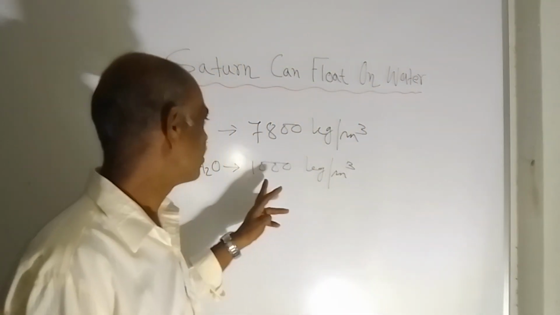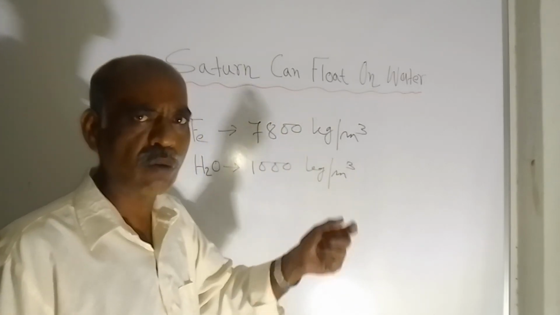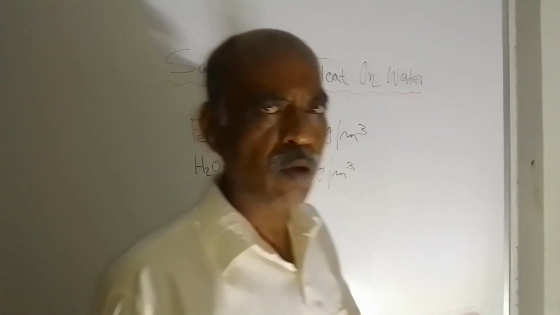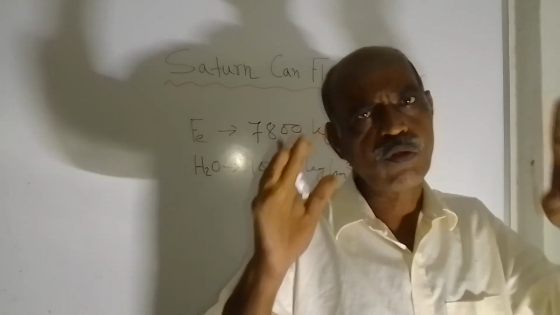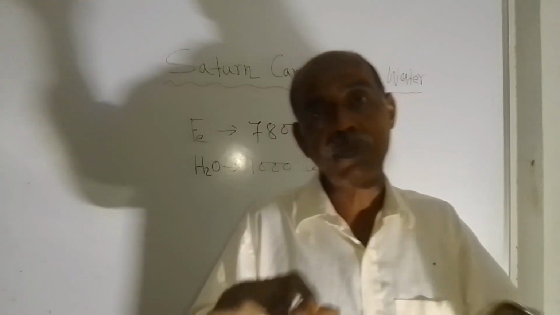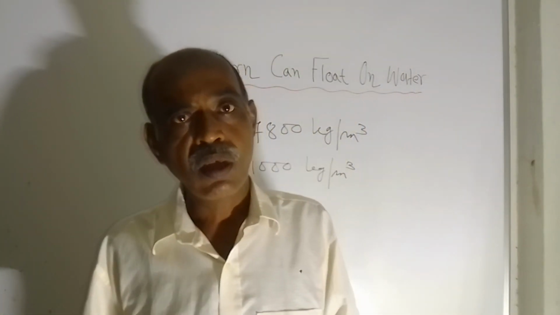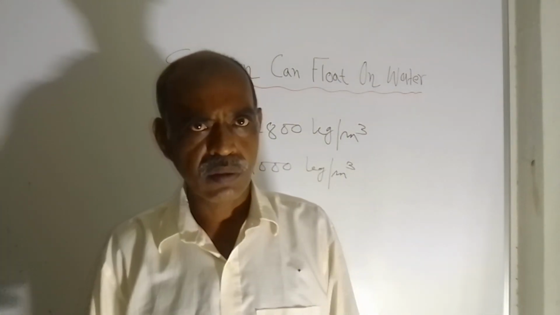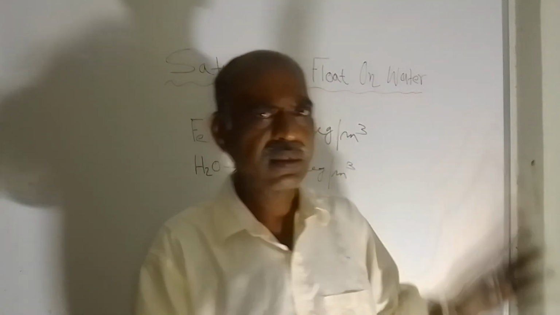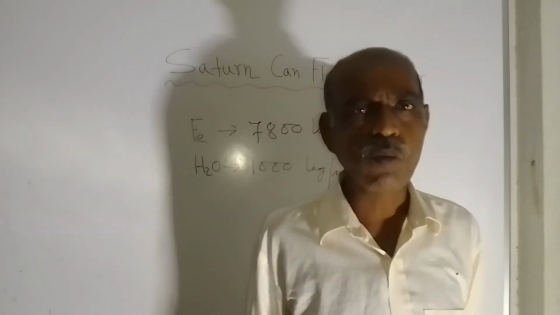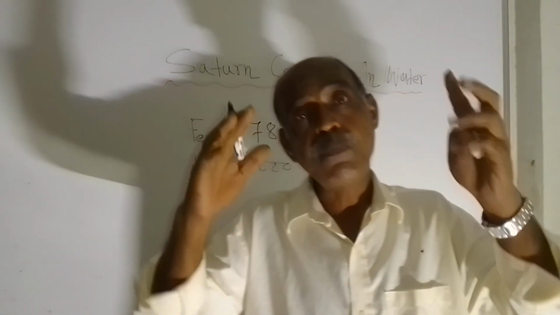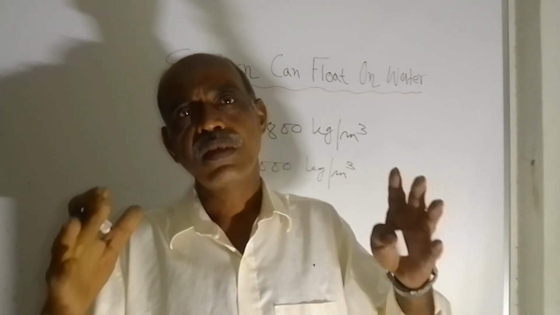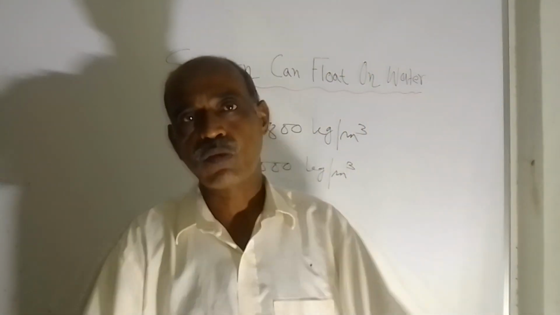That is, the numerical value of that density will be less than 1000 kg per cubic meter. So it is possible that Saturn can float on water, though on the surface of our planet Earth such a huge body of water is not available, because the volume of Saturn is more than the volume of Earth. But if such a large body of water is available, then Saturn can easily float on that water.